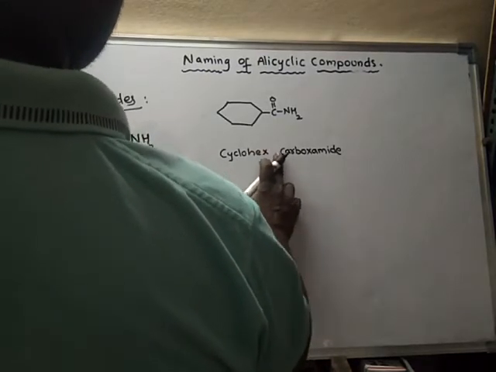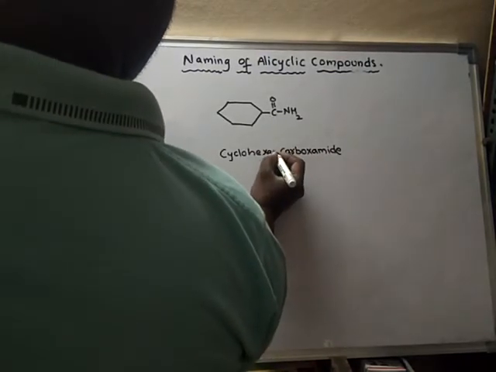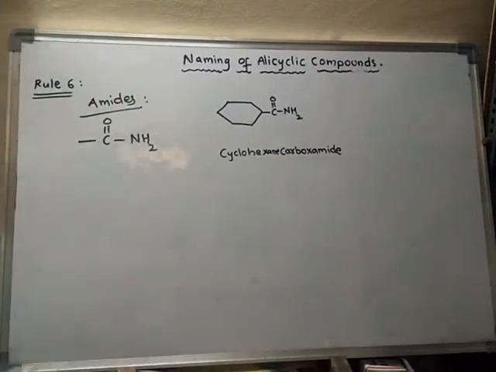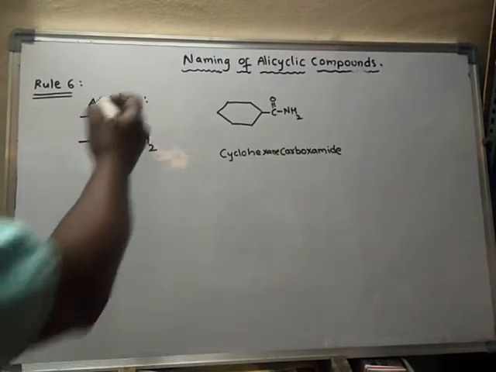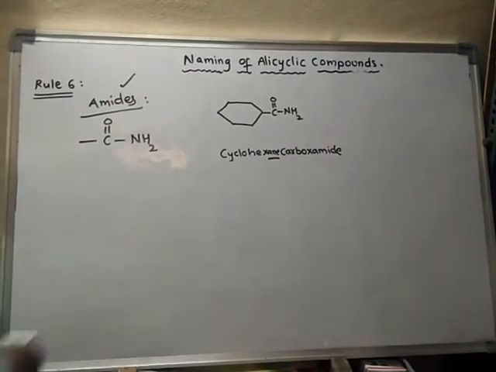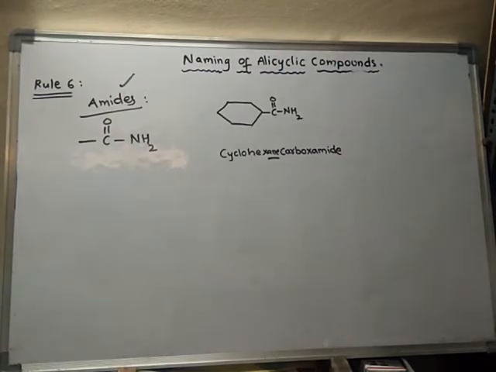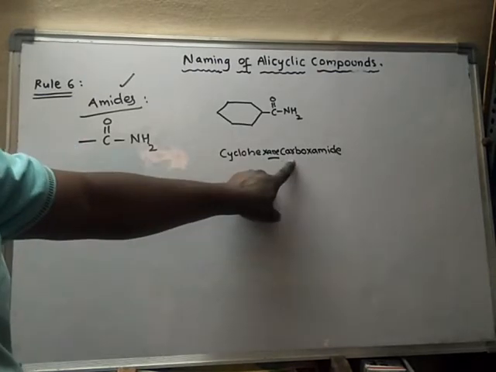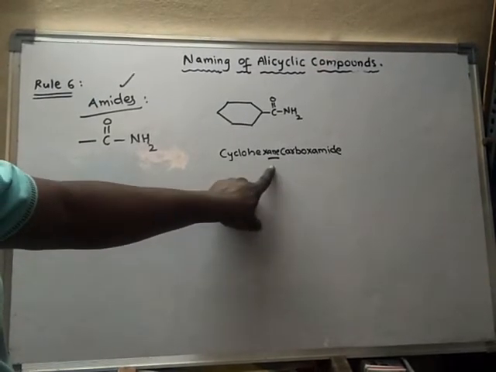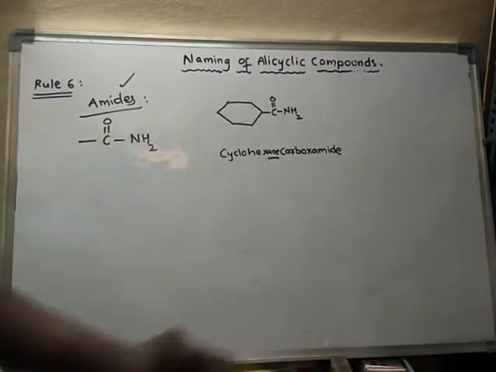Cyclohexane carboxamide. Here remember, it is written as cyclohexane carboxamide. So for amides, remember that it is cyclohexane. Sometimes we have to mug up certain things. If carboxamide comes, then before carboxamide don't write cyclohexyl, write cyclohexane only.